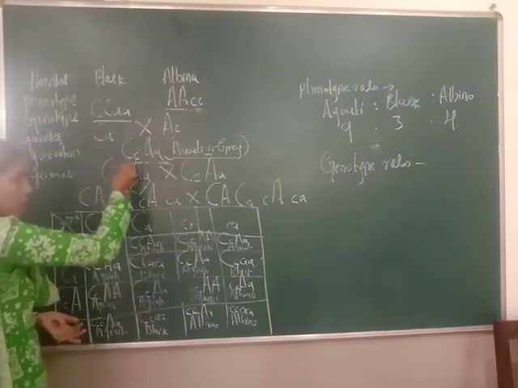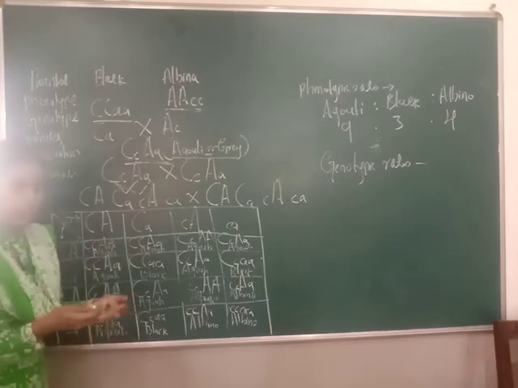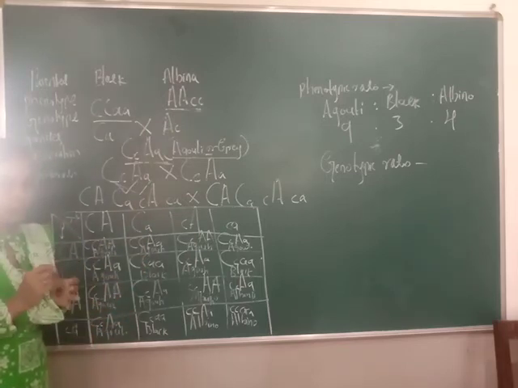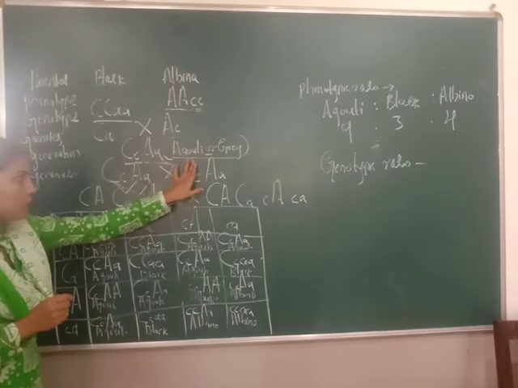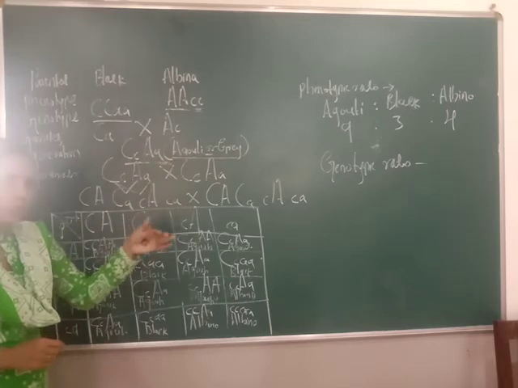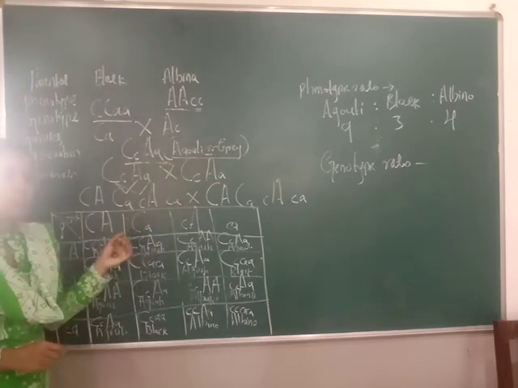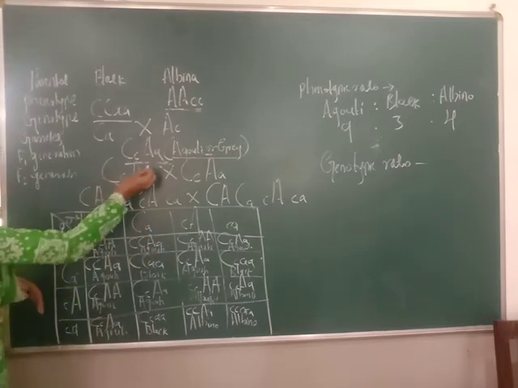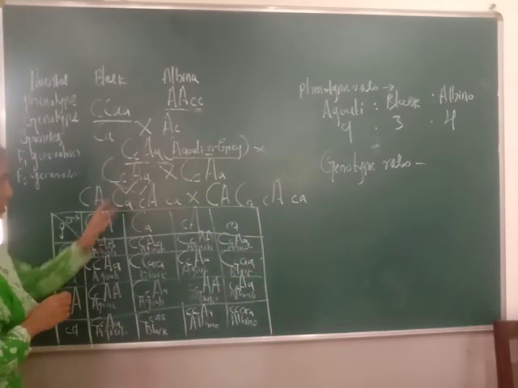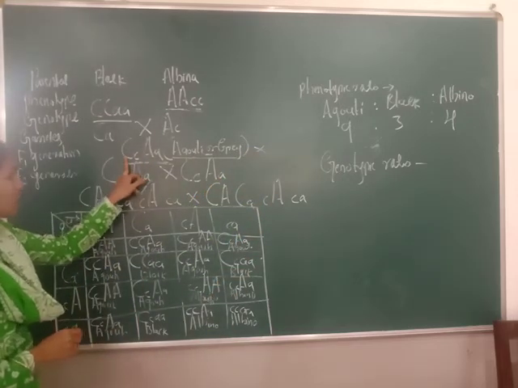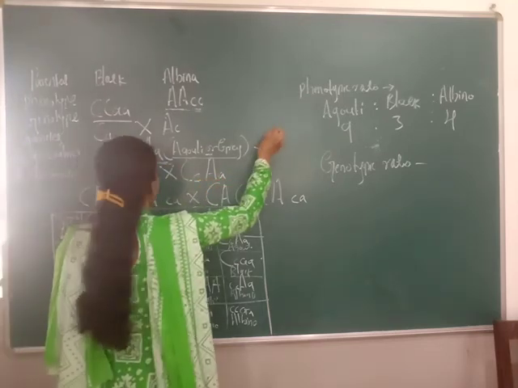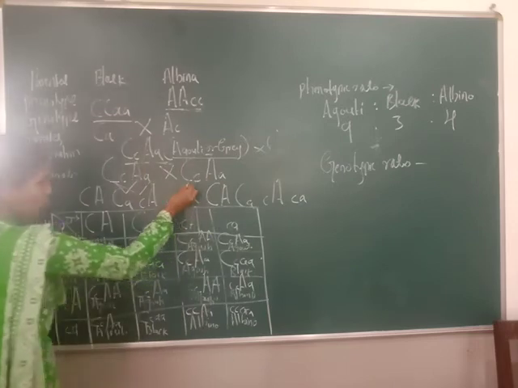Means the offspring look like black at the base of the hairs, and in the tip yellow color is there. So that we call the agouti offspring that occurred in the F1 generation, which looks like a black hair with a yellow tip. Then take one more agouti, combine and cross with each other. Same capital C, small c, capital A, small a. This you have to cross with the same. Okay, so that I wrote here.